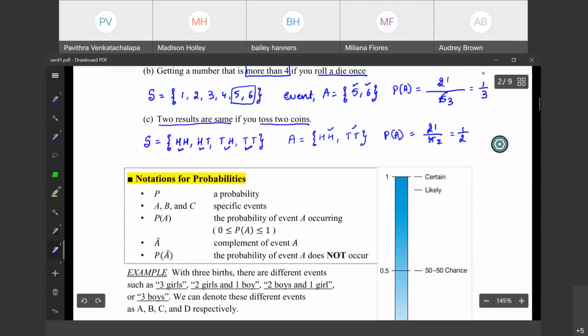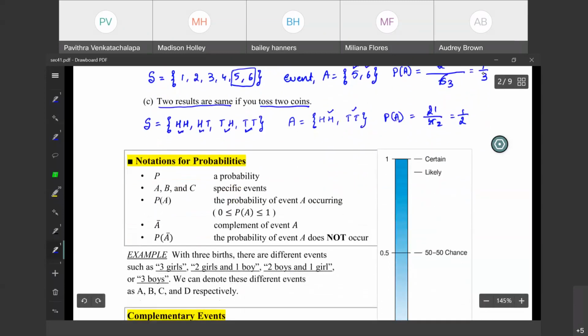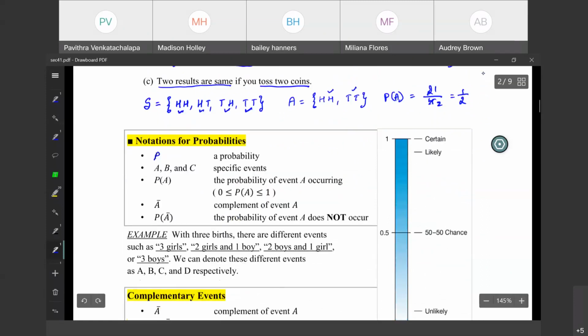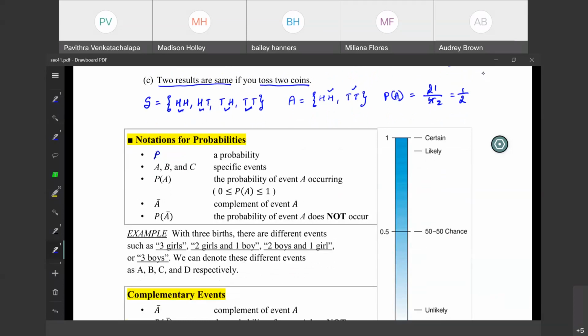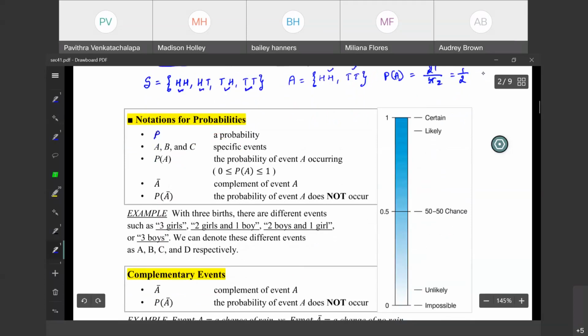Now, the notations we have learned are nothing but probability. A, B, C are some events, so it could also be represented with any letters. It need not be A, B, C. Now P of A, if you write it as P of A, P is the probability, so probability of an event A occurring. Okay? What is A bar?